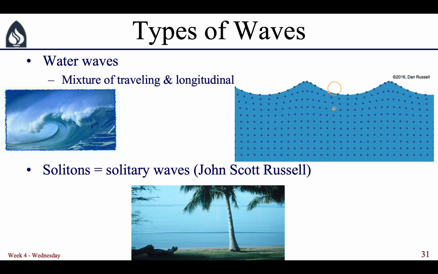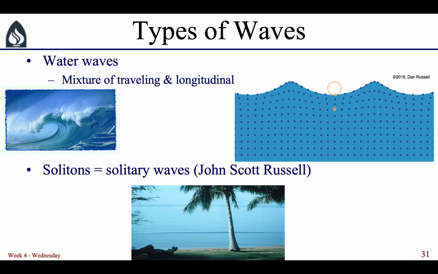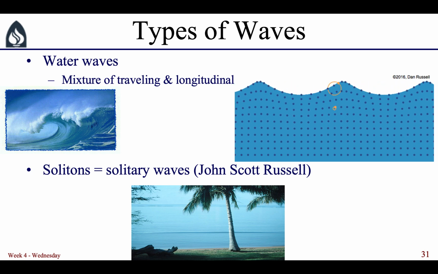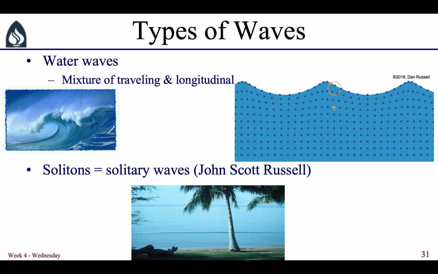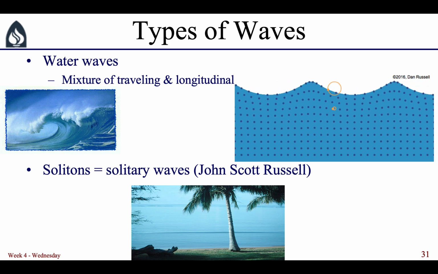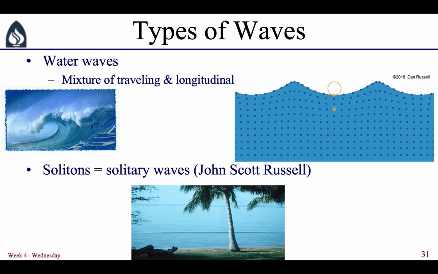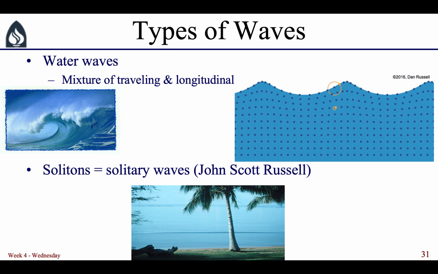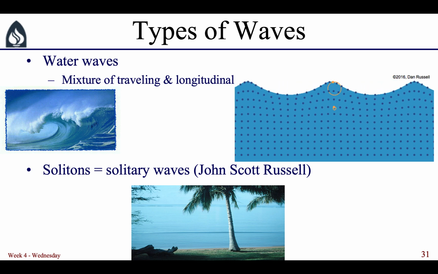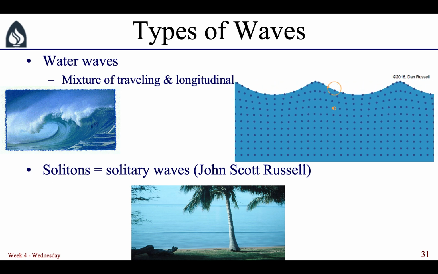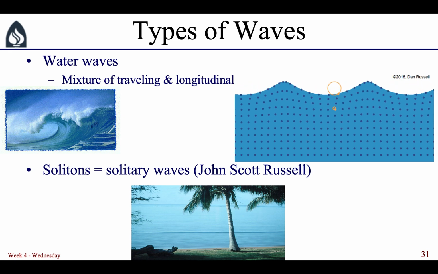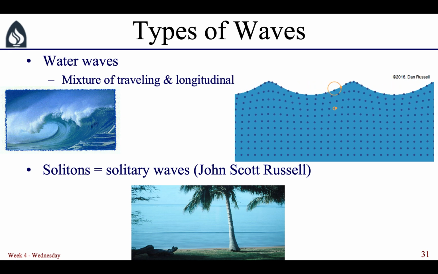Solitons are solitary waves, where there's just one that travels along. These were first described by John Scott Russell, who noticed that when the doors on the lock in the canal that he was standing next to closed, he could see a single solitary pulse, a wave, travel down the canal. He was so interested that he actually jumped on a horse and chased the wave for many miles before it finally died away.